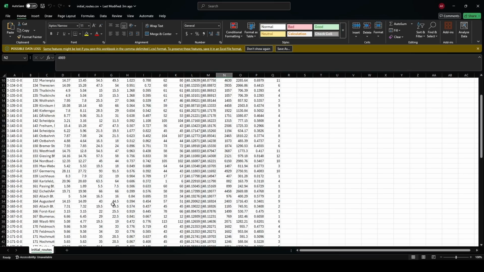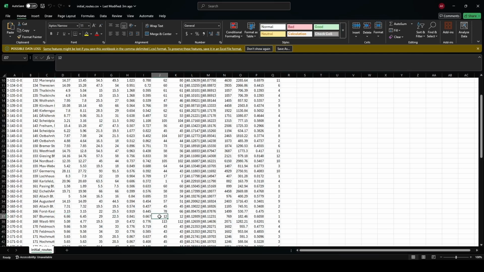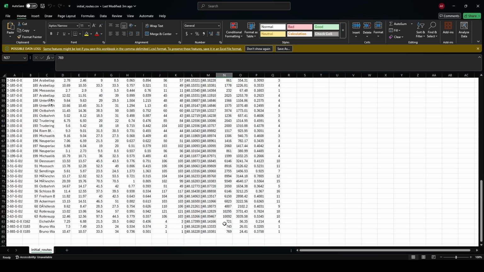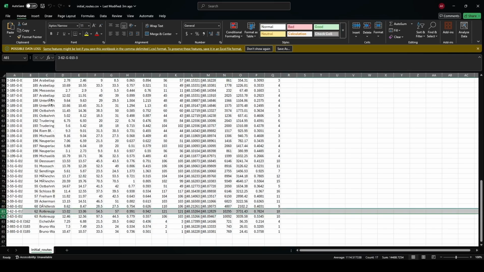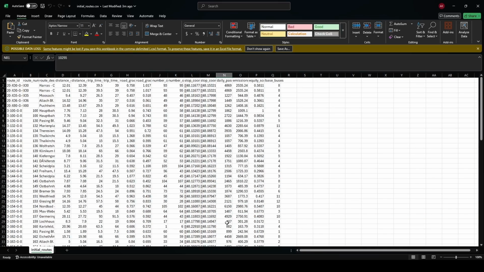Some short routes, for example 6 kilometers and 12 full trips per day, have lower riderships, for example 769. Metrobus lines, which are always heavy in Munich, for example 62 or 63, they have much higher riderships, 10,000 and more. After that, the algorithm has predicted emissions impact and equity score. Okay, let's go back to our model.